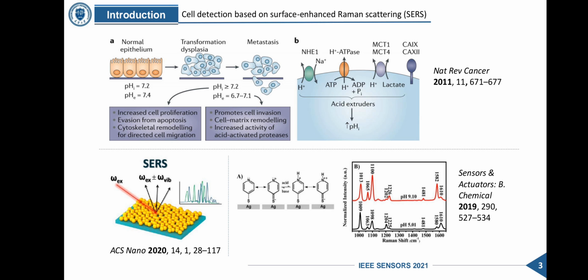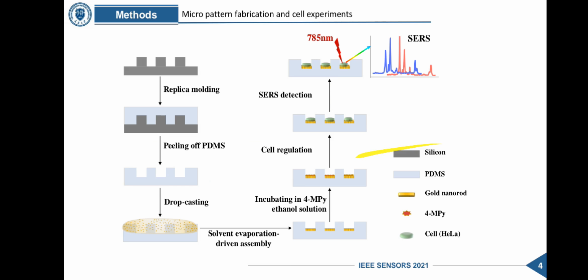Nowadays, various methods have been developed for pH sensing, among which surface-enhanced Raman scattering has attracted great attention due to its low destructiveness, short-term response, and high sensitivity. By modifying a pH-sensitive molecule such as 4-MPY on a SERS substrate, whose Raman characteristic peaks change upon protonation or deprotonation, the pH variation can be detected. So this work aims at a dual functional platform, which can build a bridge between cell regulation by micro or nano structures and single cell level pH detection.